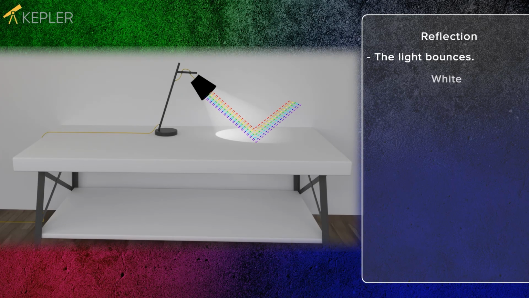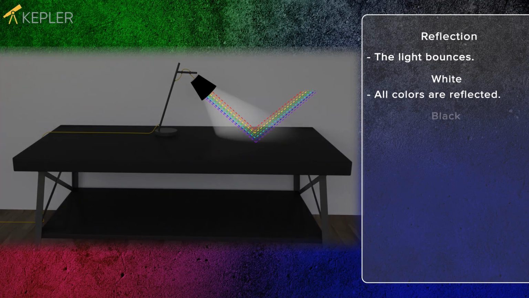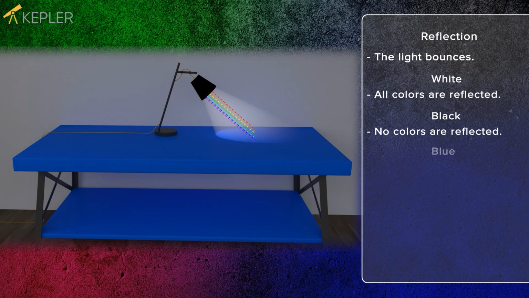When white light hits a white surface, all colors are reflected. When white light hits a black surface, no color is reflected. When white light strikes a blue surface, only blue color is reflected.